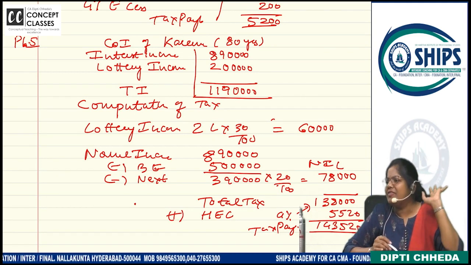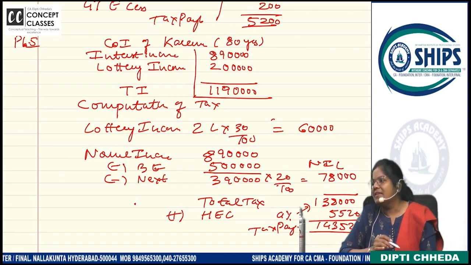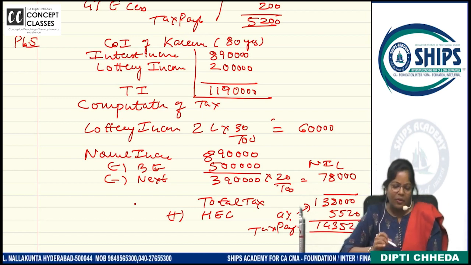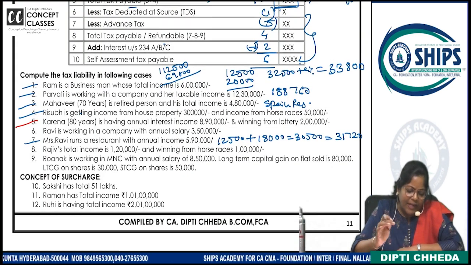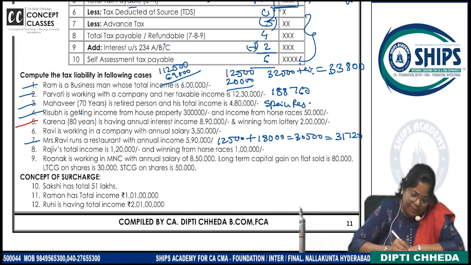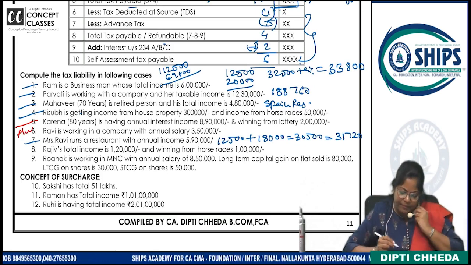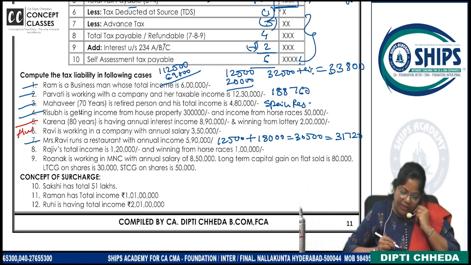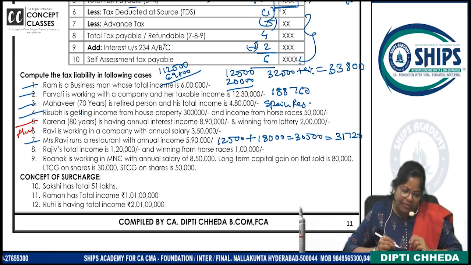Rebate will be given if the income is less than 5 lakhs. Clear? Okay? Right. So like this, practice more problems. Which one you will do now? 6th problem is homework for today. Ravi is working with annual salary 350.